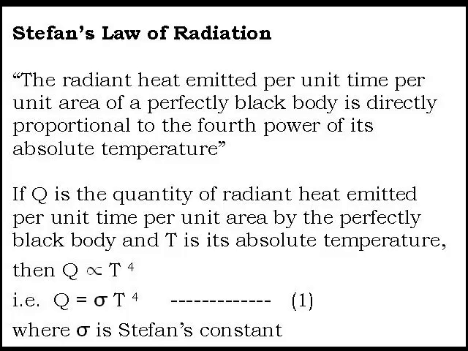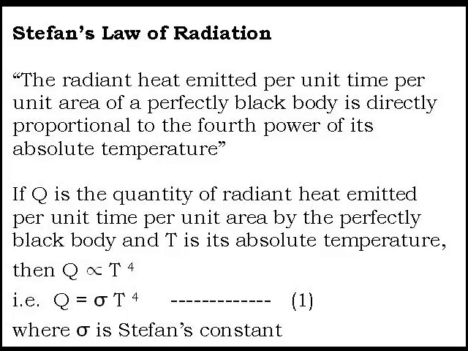One of the statements from Prevost's theory was surprising: that the rate of radiation is independent of the temperature of the surroundings. But it was also stated by scientist Stefan in Stefan's law of radiation. According to the law, the radiant heat emitted per unit time per unit area of a perfectly black body is directly proportional to the fourth power of its absolute temperature.